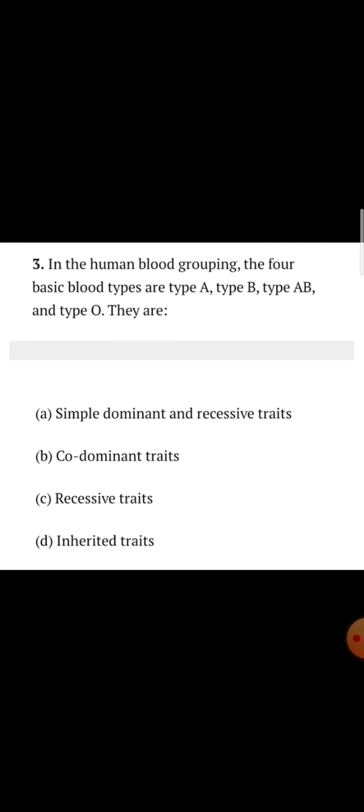Another question I can give you: in human blood grouping, the 4 basic blood types are type A, type B, type AB and type O. What are they? Are they simple dominant and recessive, codominant, recessive trait or inherited trait? What will be the correct answer? It will be codominant trait. The answer will be number B, codominant trait. Okay, so practice all this.